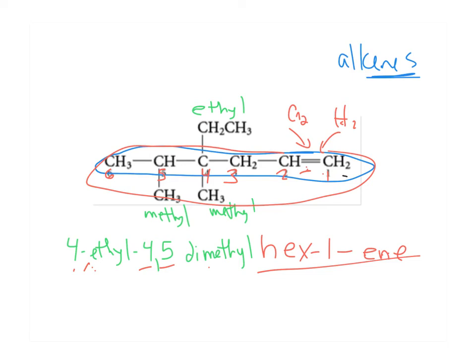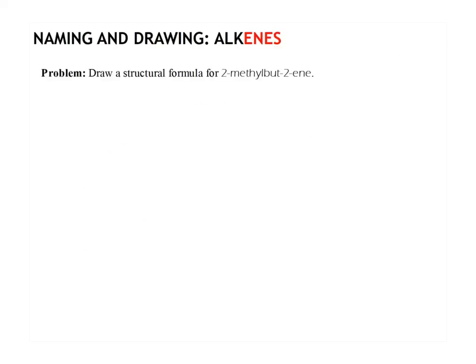First, we name the longest chain. We try to give any side chain the lowest number possible, except if there's a double bond, then that gets preference. We name the side chains, we name the longest chain. The numbers tell us where on that parent chain the side chains are. We put those side chains in alphabetical order as much as possible, and then we name it in that way. That is how we name alkanes, alkenes, and alkynes. Forces go up.